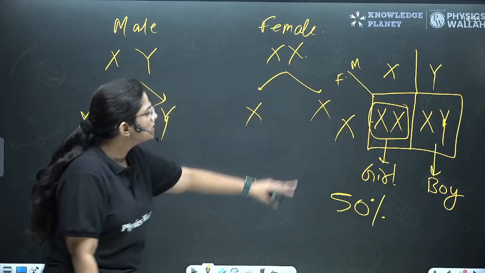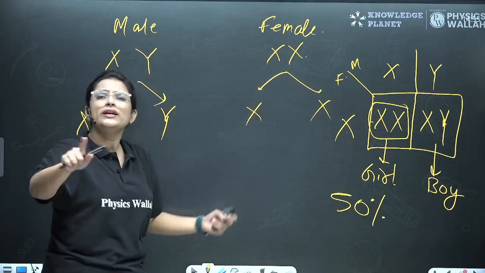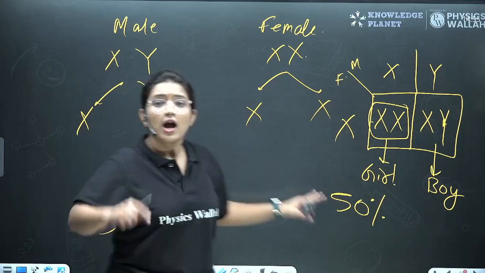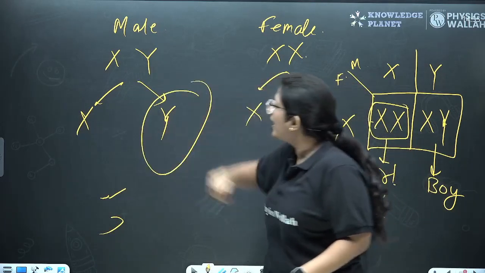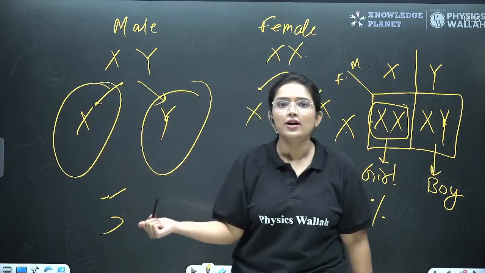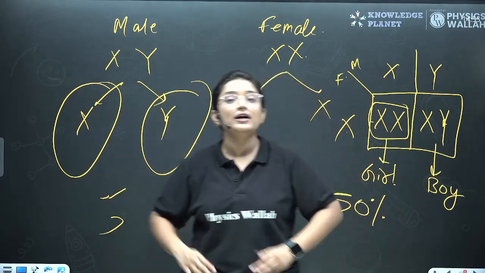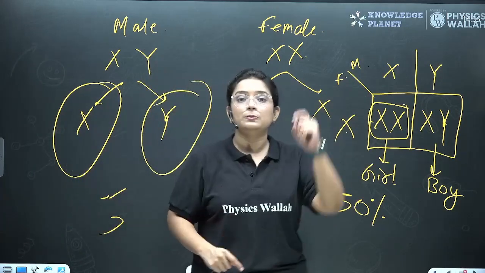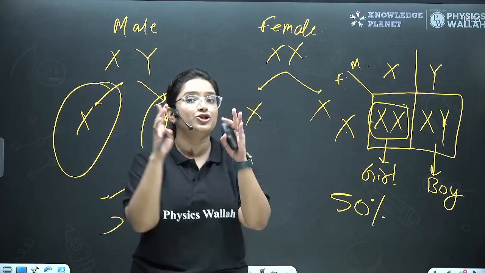But who is responsible for the gender? See, the female can only give one chromosome, right? That is X. It has only the X allele. But when we talk of the male, it has two kinds. If it transfers Y, it would be a boy. If it transfers X, it would be a girl. That means the father is responsible for the gender of the offspring. So to kill all the taboos, please understand that the father is responsible for the gender of the child.